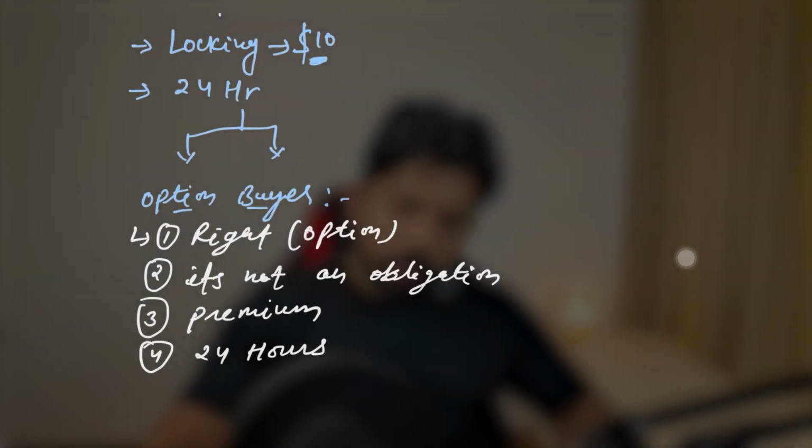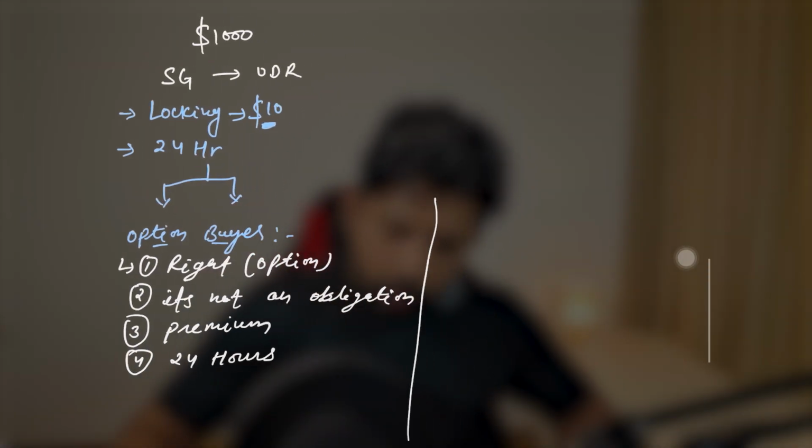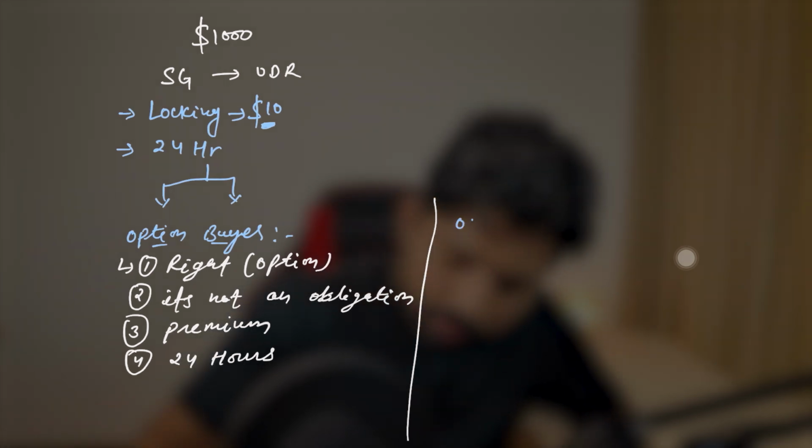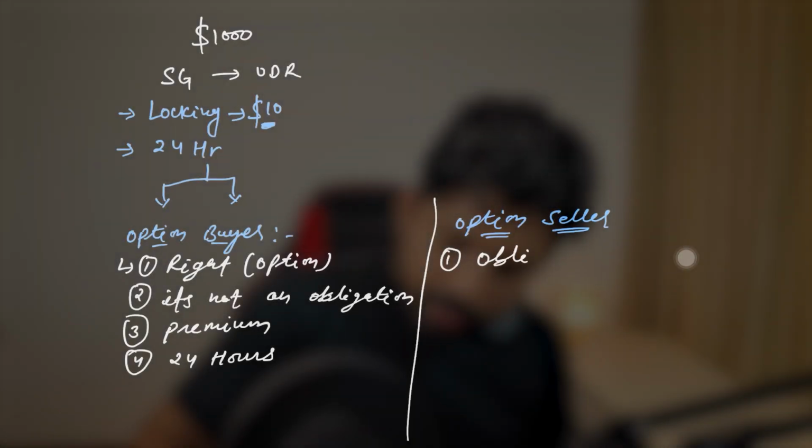Now, when we talk about the option seller, here we can say that the airline company is the option seller, correct? So I'll write here option seller. So what is happening here? The option seller, or the airline company in this case, has an obligation to give me the ticket. Means they are obligated to sell me the ticket. Let's say there are multiple people who want to buy the ticket, but still they are obligated to give me the ticket. Regardless of the price increase or decrease, now I have the option and they are obligated to give me the ticket, right? In any case.